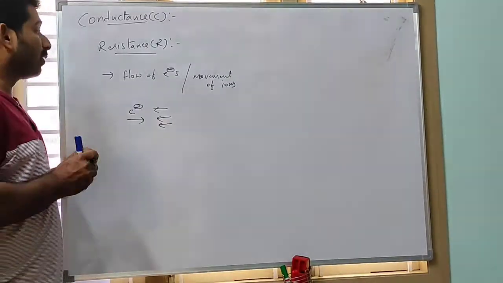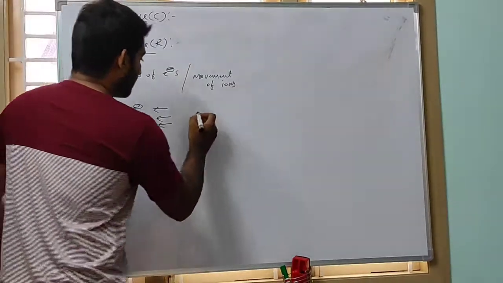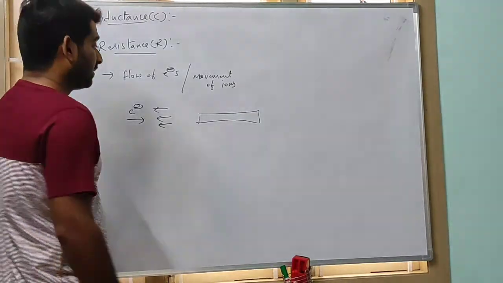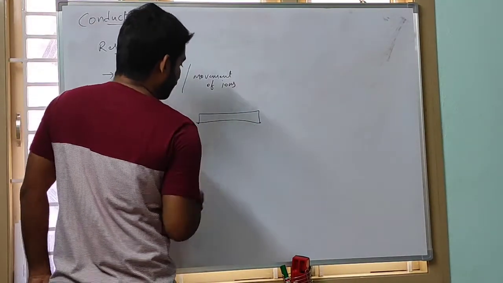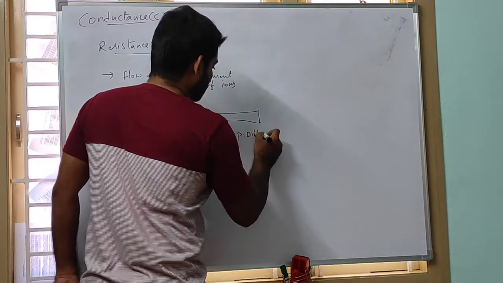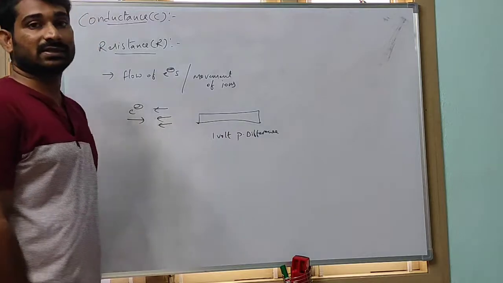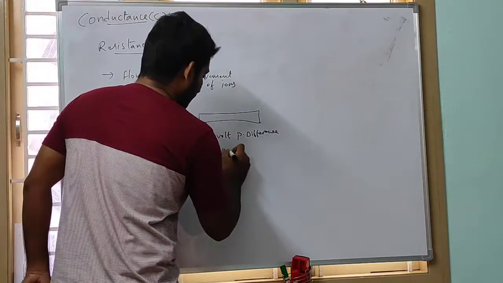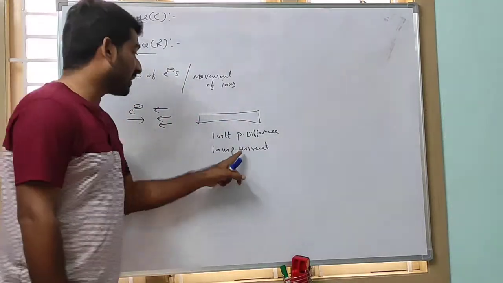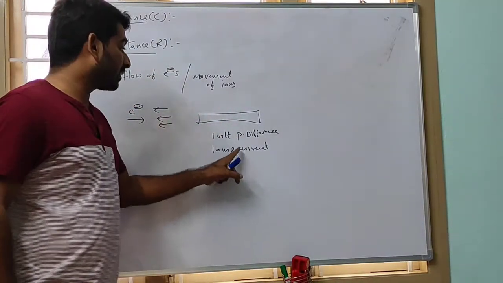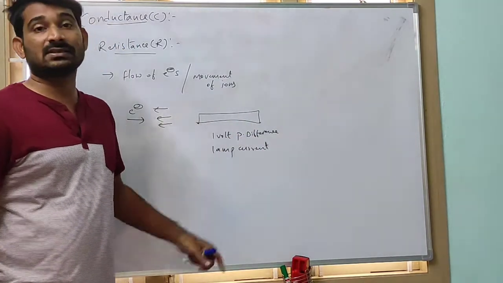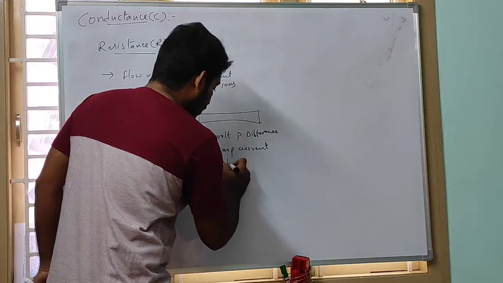So how can we define resistance? If we take an electronic conductor, between its ends we apply 1 volt potential difference, and 1 ampere current passes from this end to that end. It experiences some amount of resistance, and that is nothing but 1 ohm.